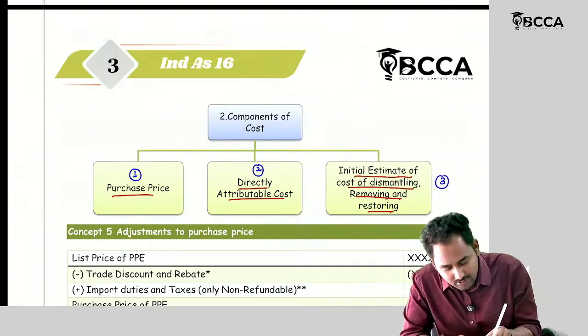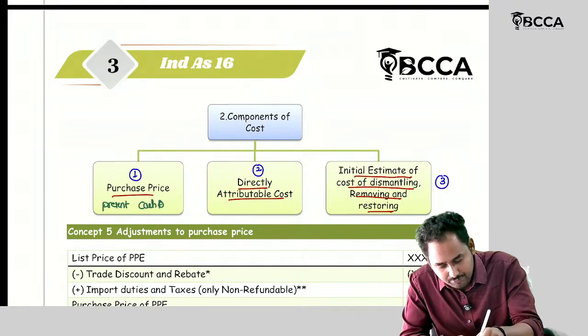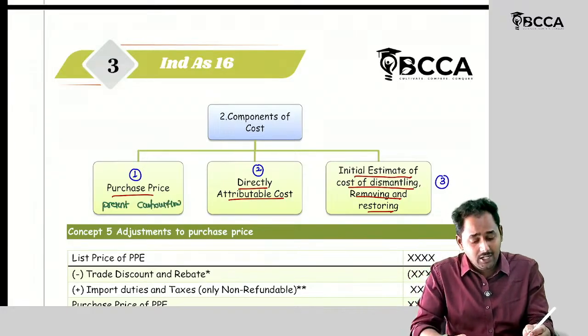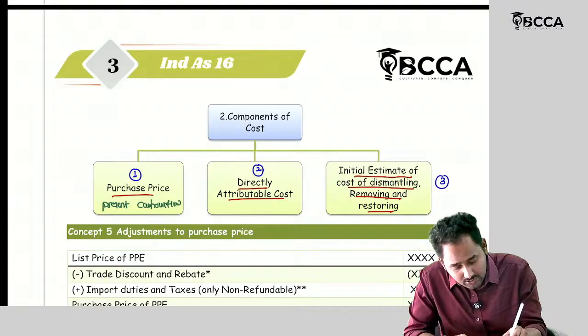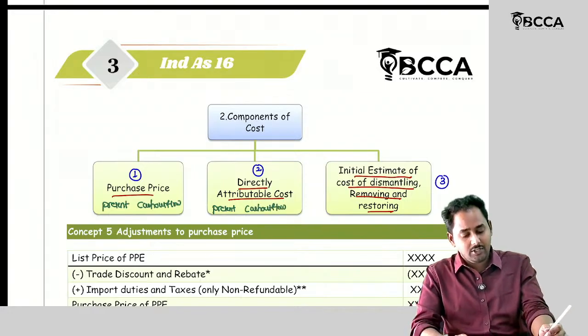So this is a present cash outflow, the purchase price. Then directly attributable cost, this is also a present cash outflow. Then what is the third element?